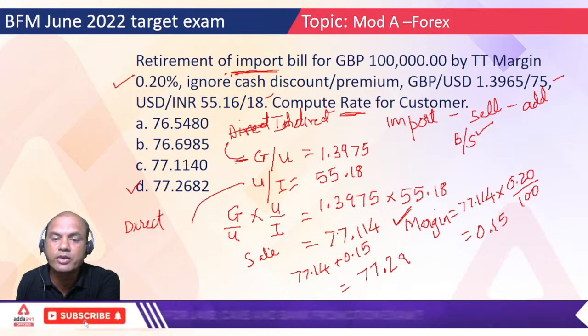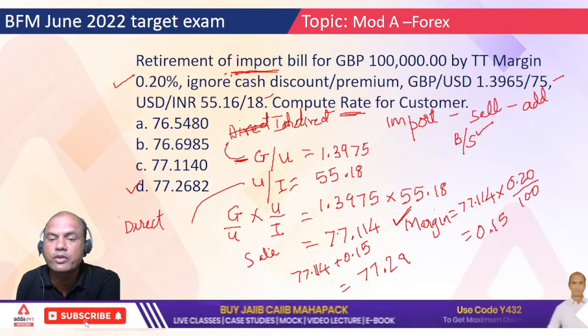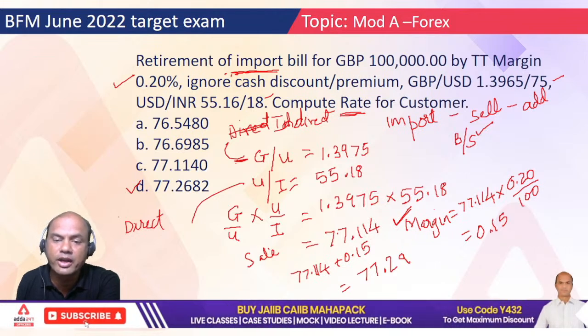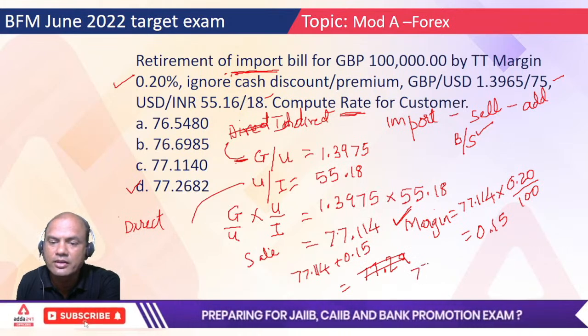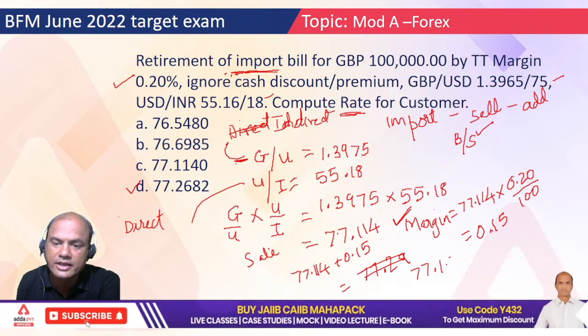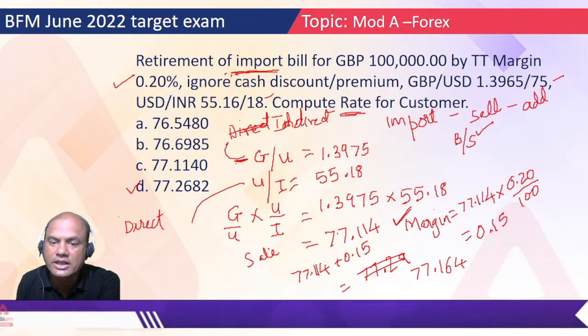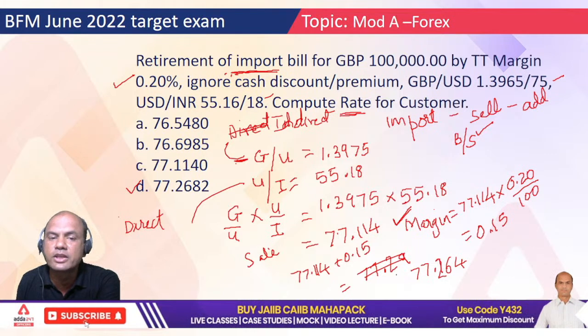So 77.114 plus 0.15, roughly 77.264. This will be the answer.